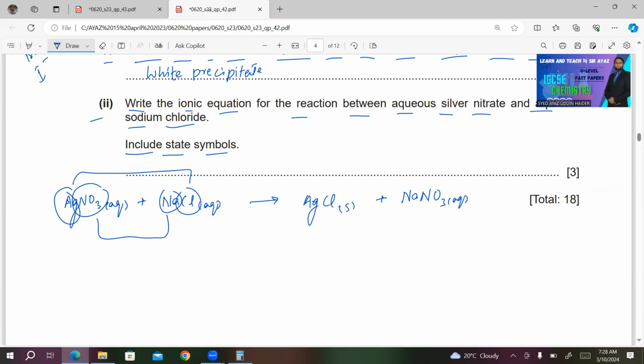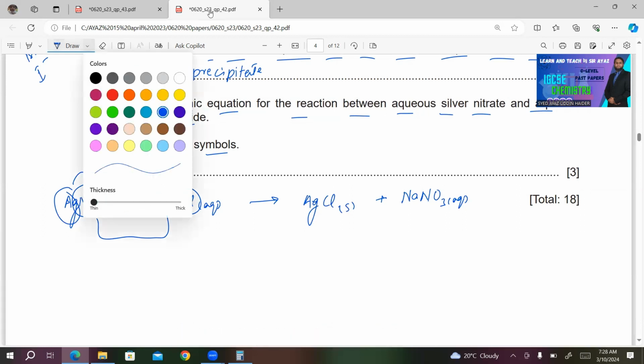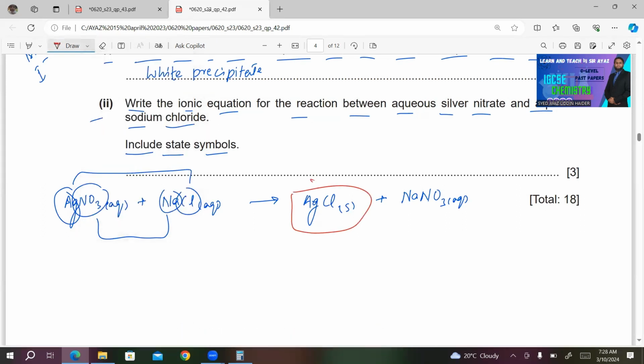Now, in order to write the ionic equation, I need to break up the aqueous species only, not the solid. This will not break up.